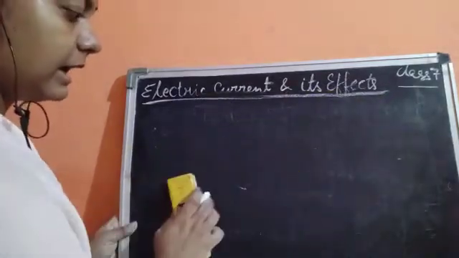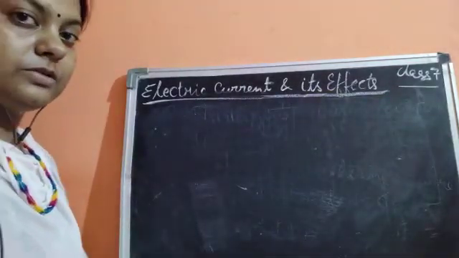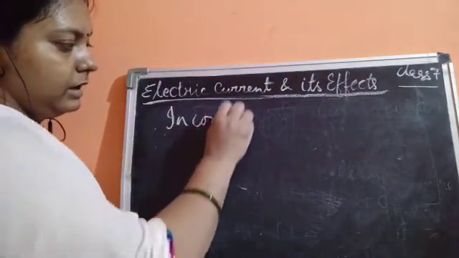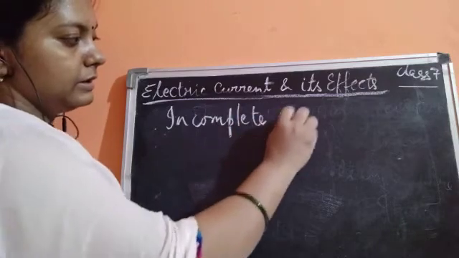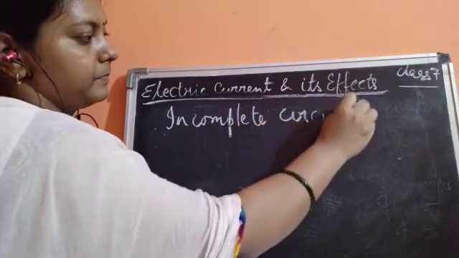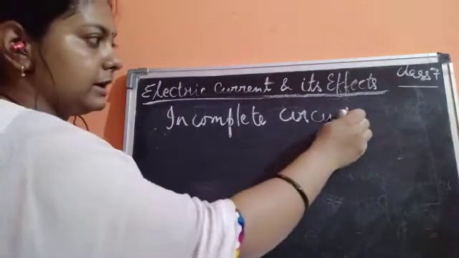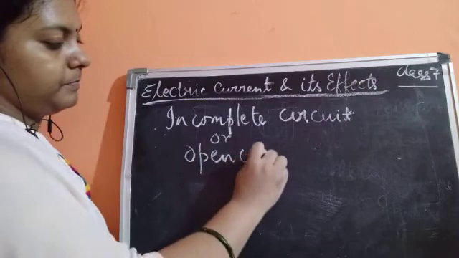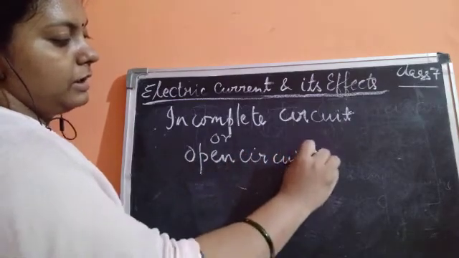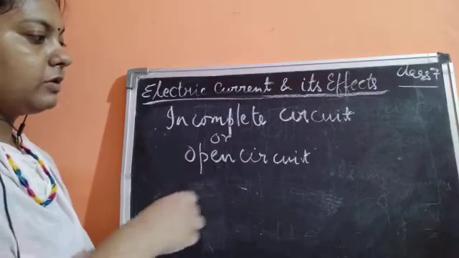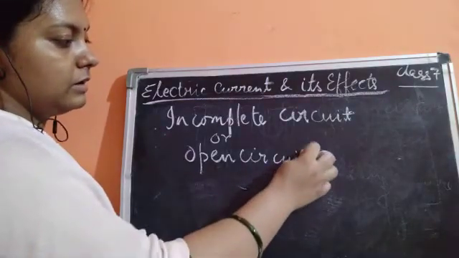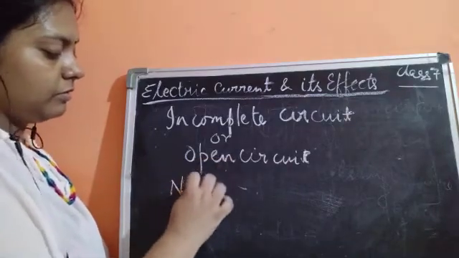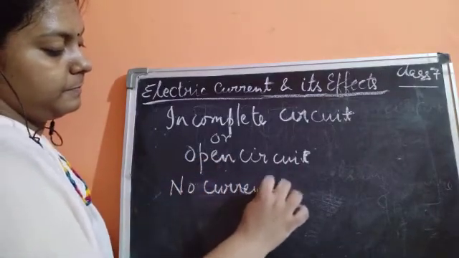Please remember that there are certain words you need to understand: what is the meaning of the word incomplete circuit? An incomplete circuit is also known as an open circuit. In this condition, no current flows.